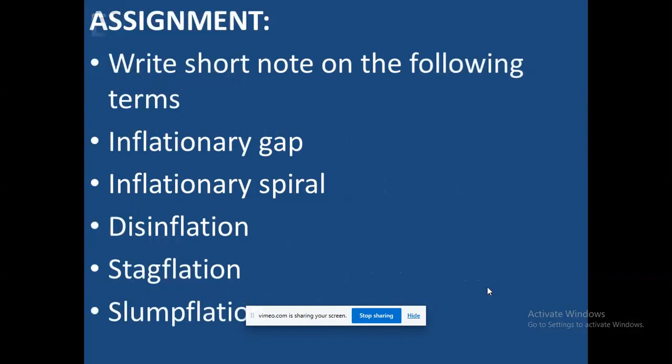Now take this as an assignment. You can do that at the back of your note, or you do it on my WhatsApp for the purpose of correction.